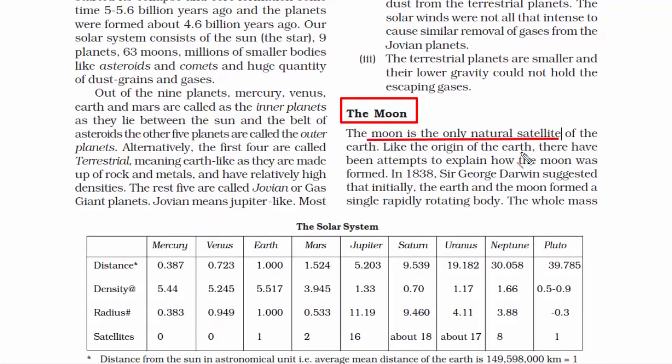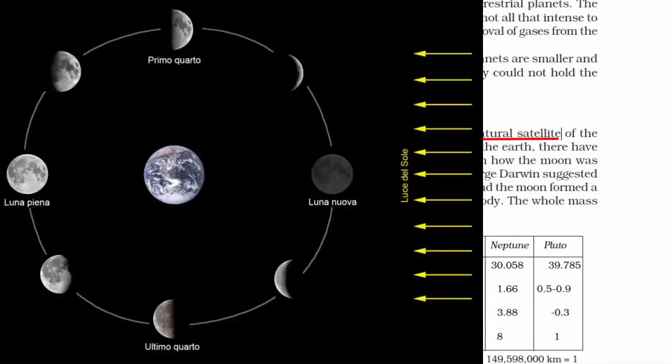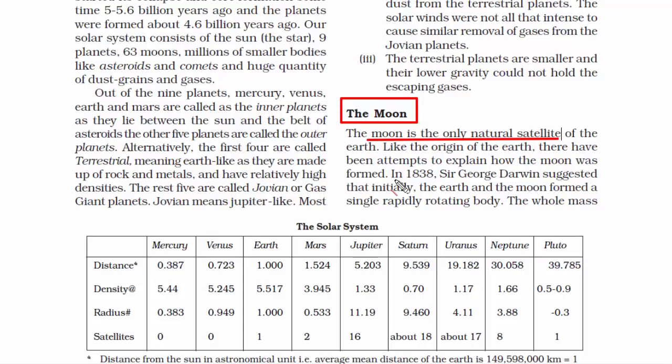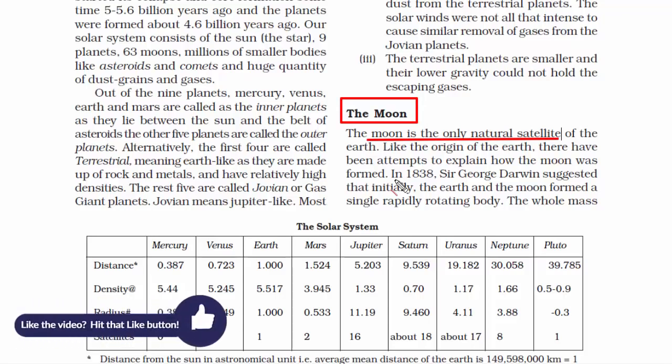The Moon is the only natural satellite of the Earth, meaning the Moon just revolves around the Earth. Now there is a theory behind how the Moon was formed. If you see, a lot of the time we are reading about theories in this chapter. So this chapter is full of theories. So let's understand the theory behind the Moon as well.